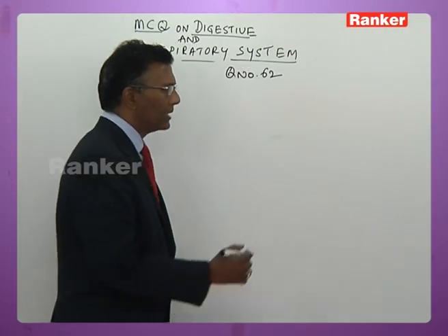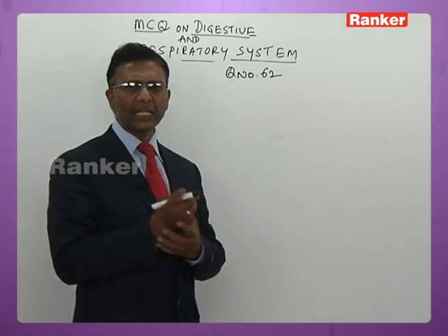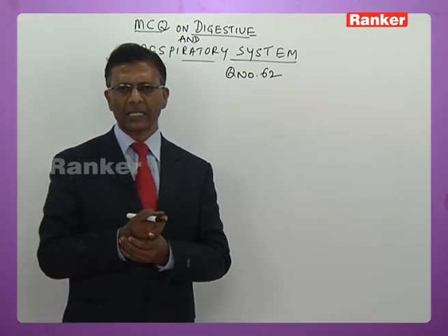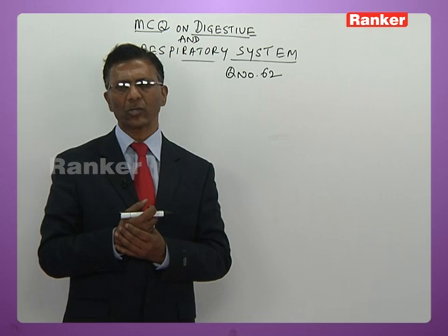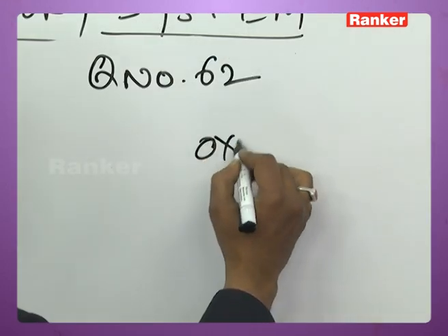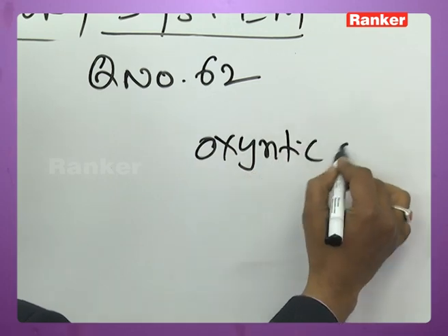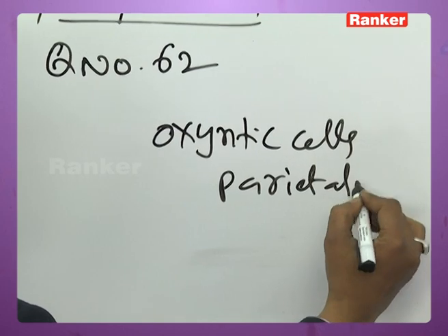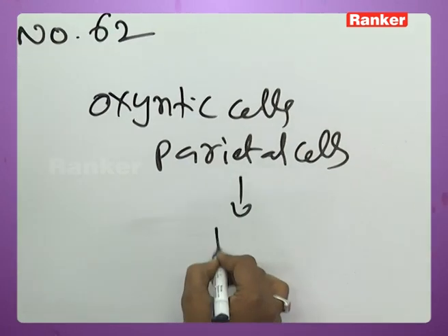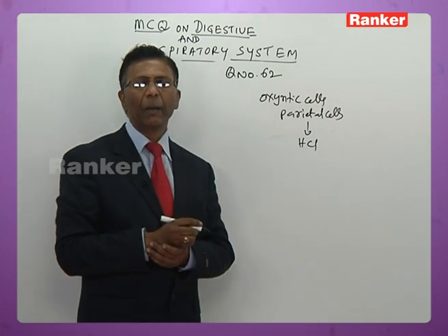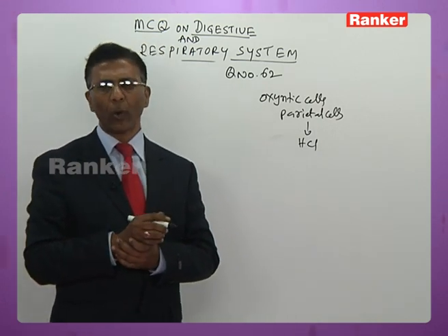So here the parietal cells, you should know what are parietal cells. The oxyntic cells are also called parietal cells. They secrete HCl, and HCl helps in converting pepsinogen into pepsin and prorenin into renin.